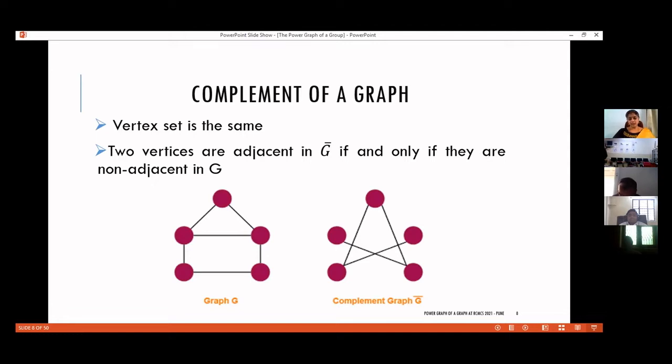You start with this vertex. I assume that my pointer is visible to all of you. You start with this vertex, move towards this one. So V1, V2, then go to the central one on the top, V3, then come down towards the left, V4, and here we go for V5. So the complement of a house is nothing but a path drawn in a different shape.